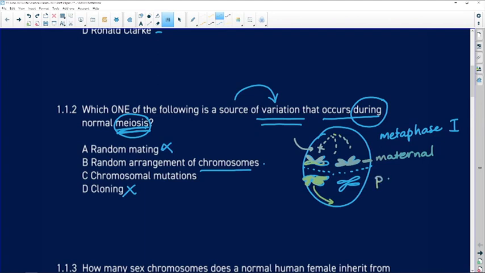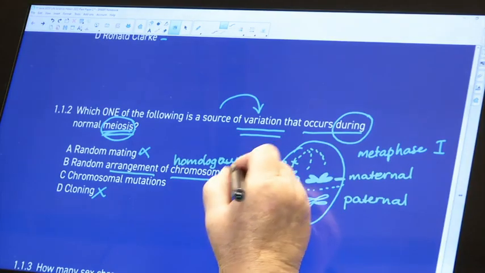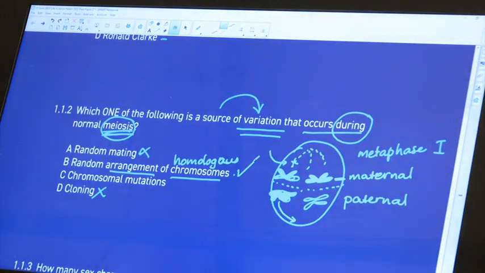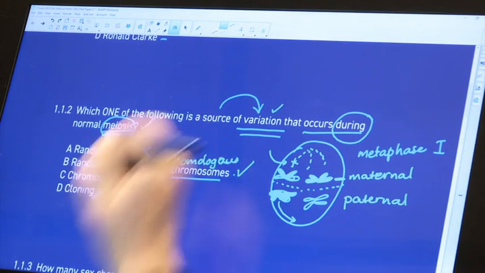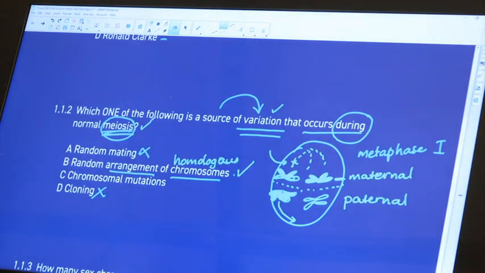So it's a complete randomization in terms of the arrangement of homologous chromosomes on the equator. That most certainly is going to bring about variation, and it is also part of meiosis. So option B satisfies both of the requirements.